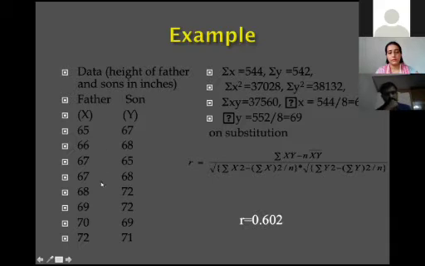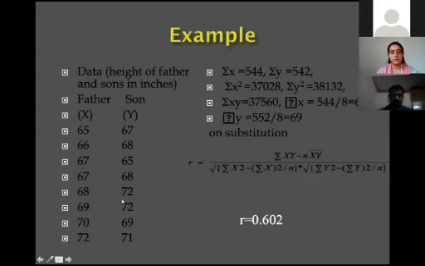This is the data for father, and this is the data for son's height. Just substitute. First, you calculate the product of x and y, the product of both the variables. Then take the mean of this, and the standard deviation of this and the standard deviation of this.